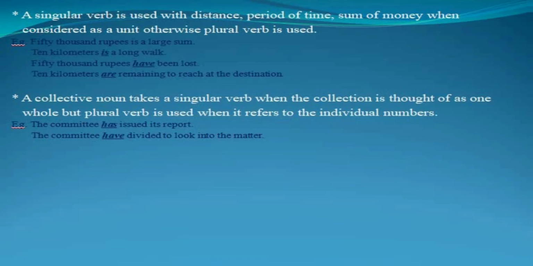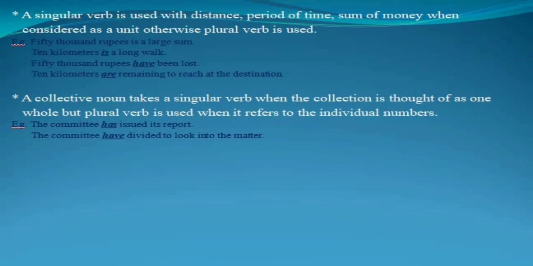If the sentence was like this, "50,000 rupees were lost", we would use a plural verb, because 50,000 rupees is not being considered as a whole. But in the first sentence it is being referred to as a whole, so we have used a singular verb.